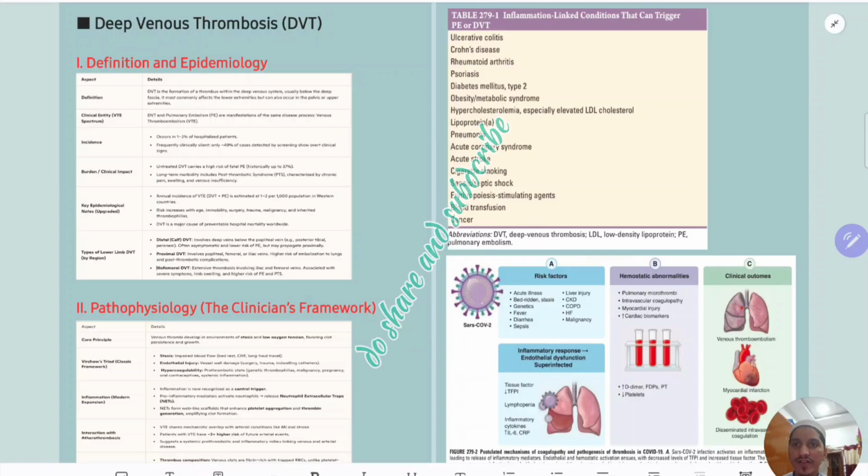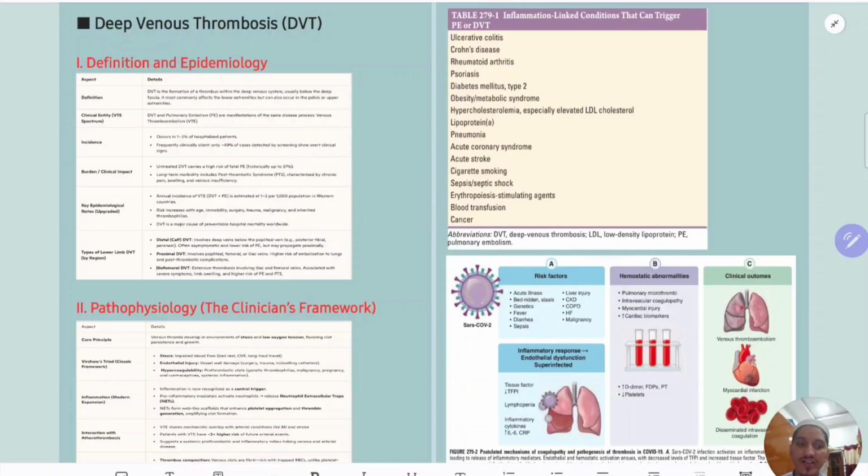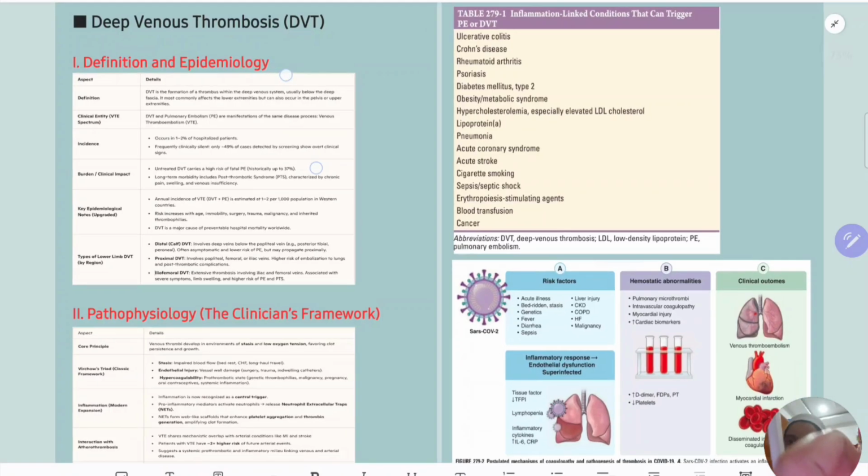So today we will discuss the topic of deep venous thrombosis. Actually it is a topic of many books. It is given like venous thromboembolism, which is a combination of deep venous thrombosis and pulmonary embolism. But because we are discussing the cardinal manifestations of vascular diseases, we'll discuss deep venous thrombosis in particular here. So let's begin with the name of Almighty.